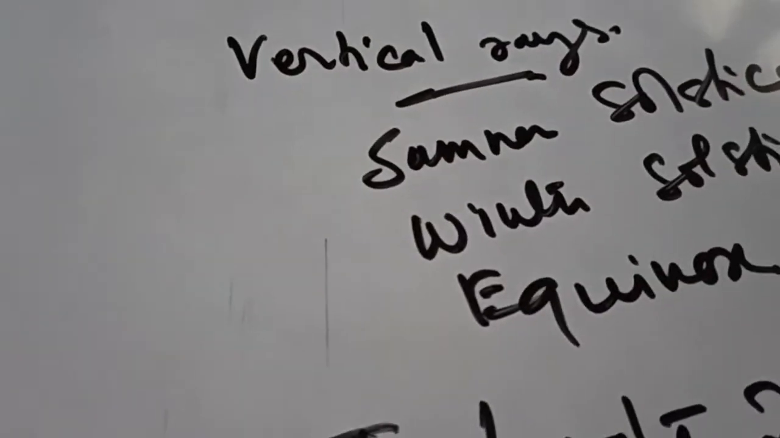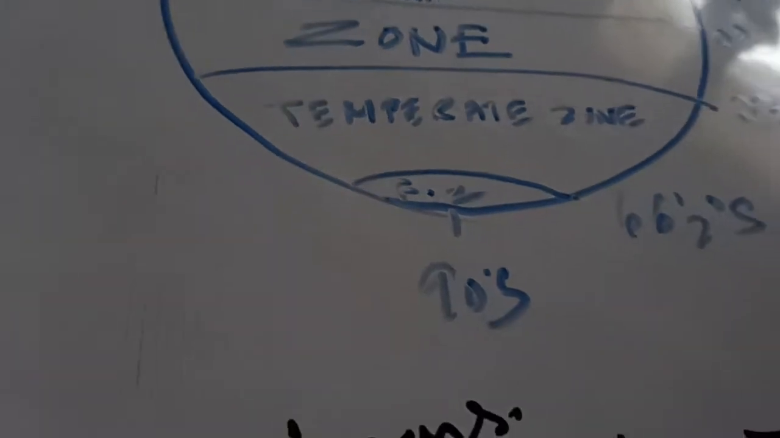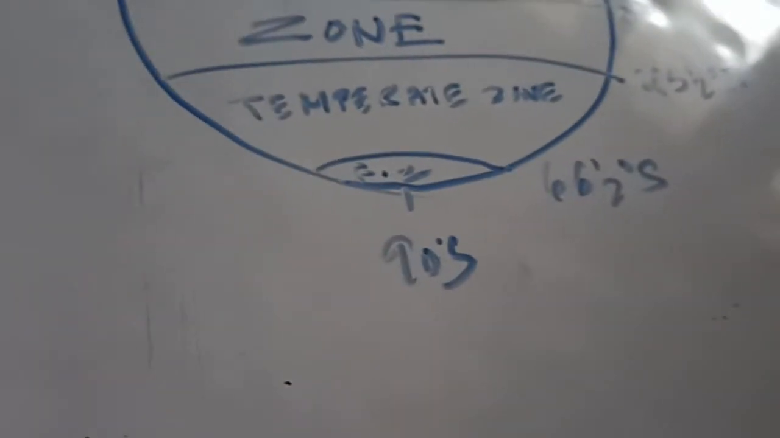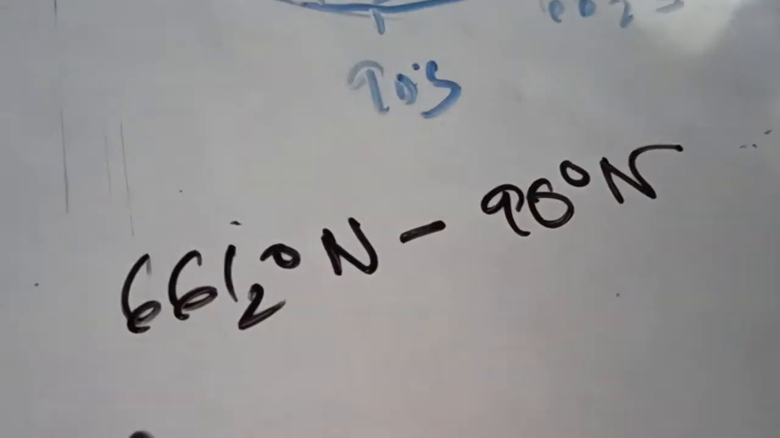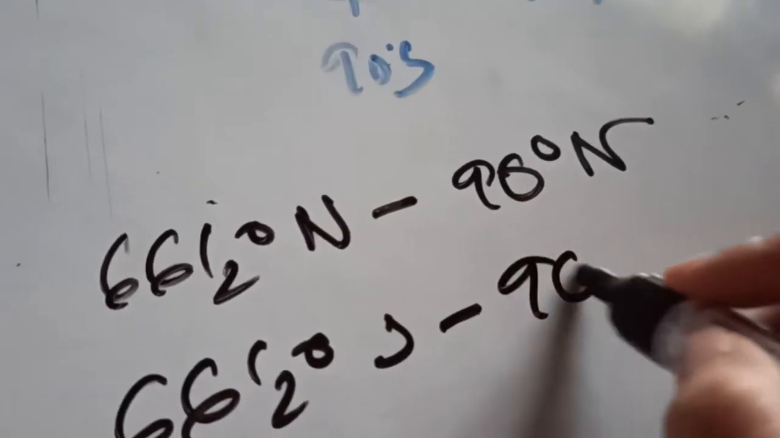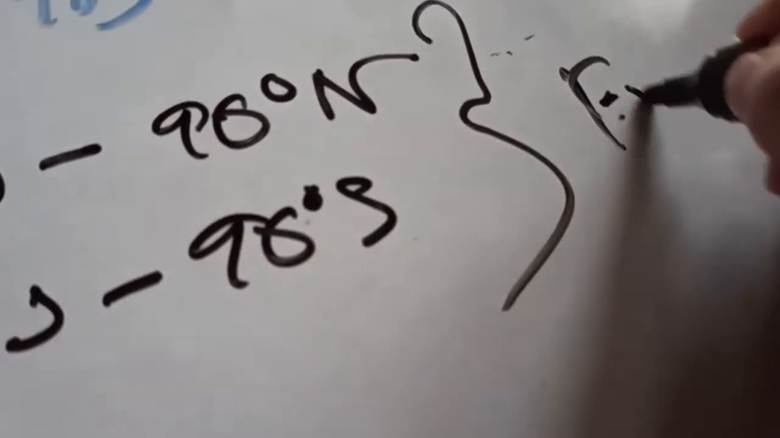The last one that we have is the frigid zone. Where do we find the frigid zone? The frigid zone is present between 66.5 degree north to 90 degree north, and between 66.5 degree south to 90 degree south. This is the zone we call the frigid zone. From the word frigid you can understand it is a very cold region. Why is it a very cold region? The reason is that it gets very little sun rays. That is why we call it the frigid zone.